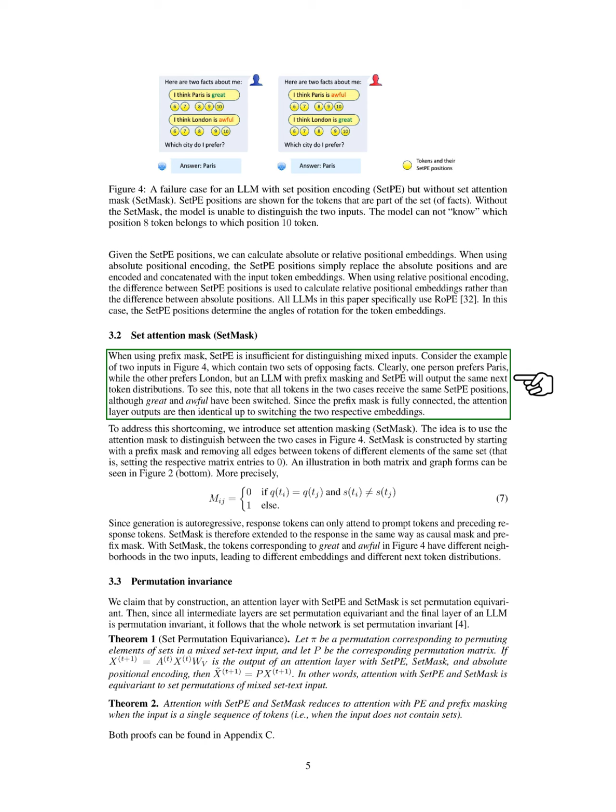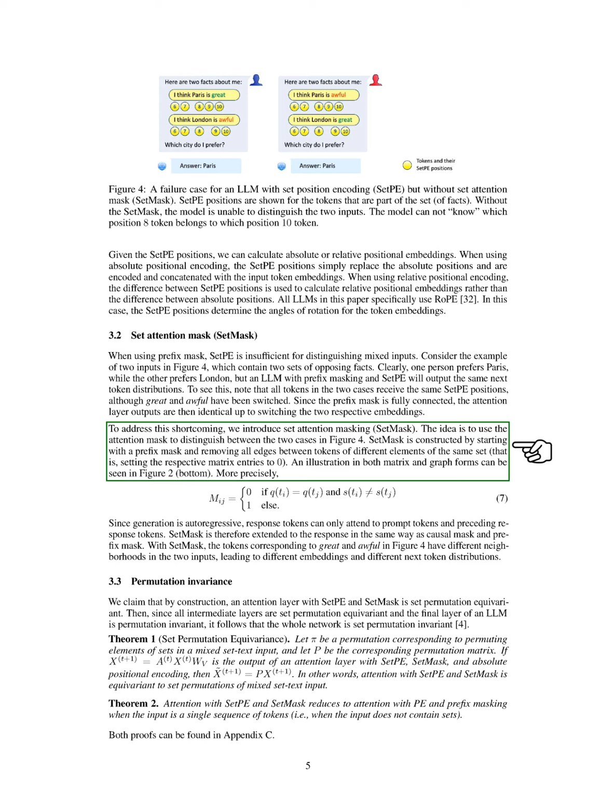However, an LLM using prefix masking and Set-PE would produce the same next token distributions. This happens because all tokens in both cases receive identical Set-PE positions, despite the words great and awful being swapped. Since the prefix mask connects all tokens, the outputs from the attention layer end up being the same, just with the 2 embeddings switched.